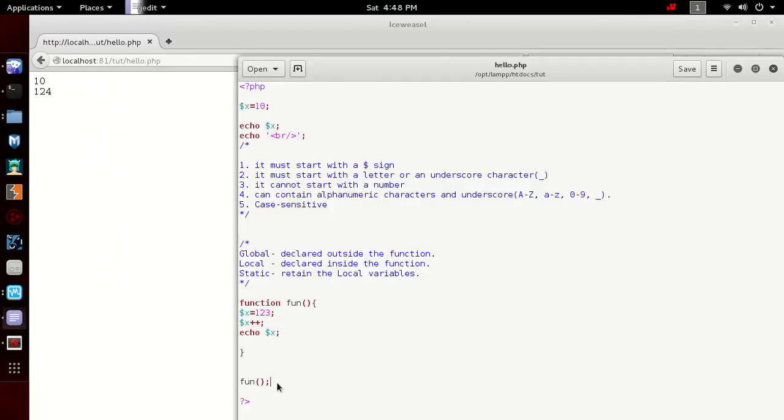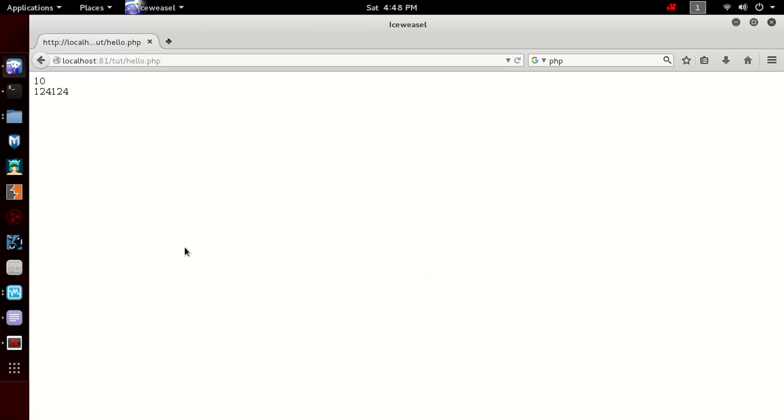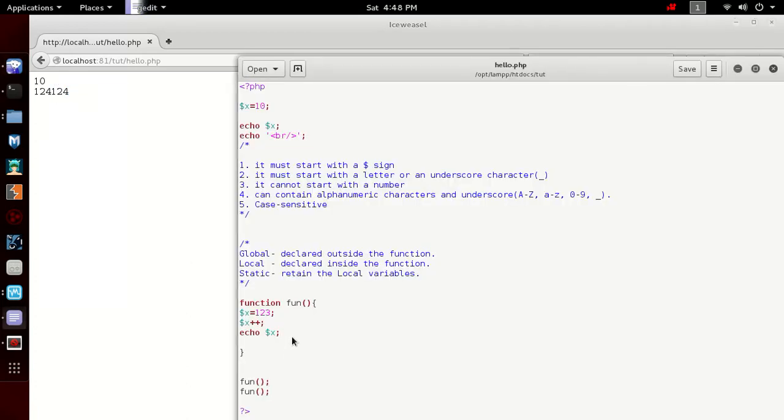And if we call this function again, it should also give us the value 124. You can see 124. Let's use another BR here.